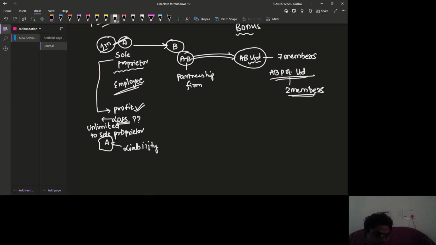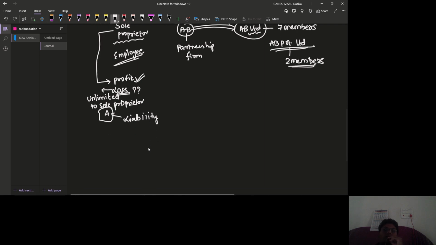That means whatever goods he has purchased or manufactured, and whatever goods he has sold, the sold goods are less than the purchased goods or manufactured units.